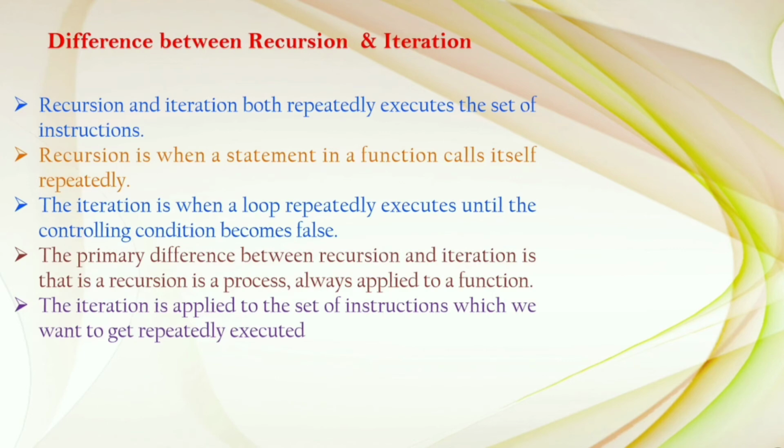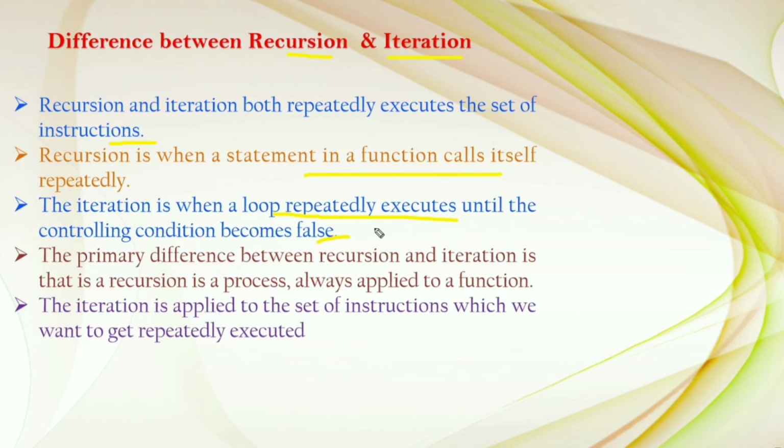The difference between the recursion and iteration. Recursion and iteration both repeatedly execute a set of instructions. Recursion means when a statement in a function calls itself repeatedly. Calling itself, the function is called the recursion. Iteration is when a loop repeatedly executes until the specified or controlling condition becomes false. Until that condition is false, the loop repeatedly executes some instructions.